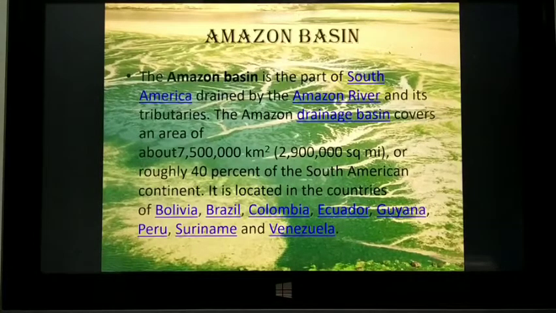The width of the mouth of the Amazon River is nearly 150 km. Understood? Most of the course of the Amazon River is used for navigation. The Amazon Basin is very important. We can say it is the most important feature of the drainage system of Brazil.